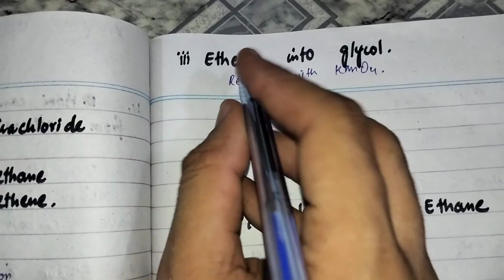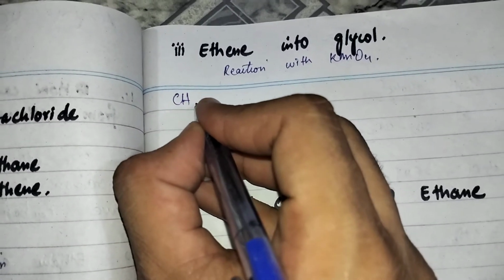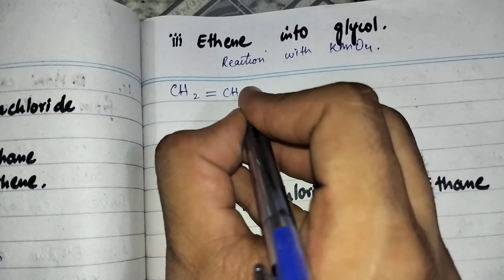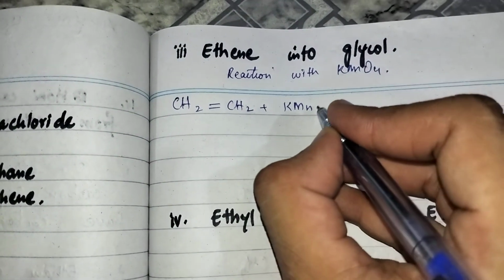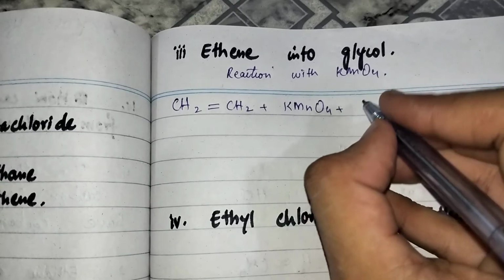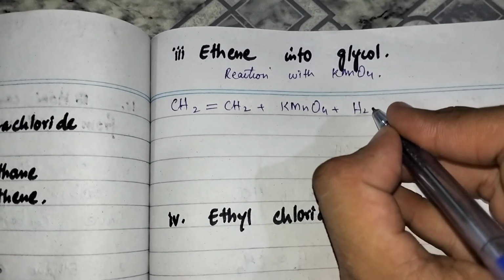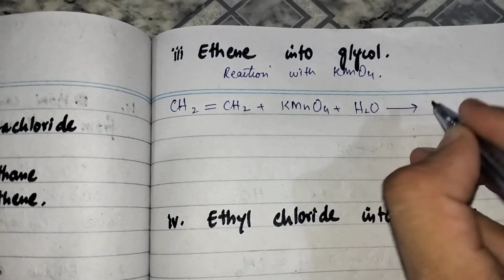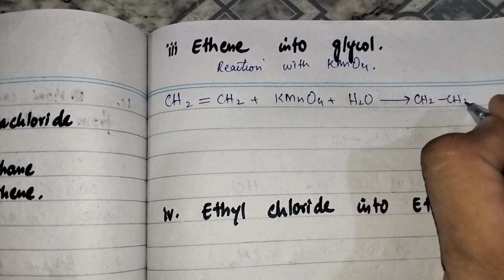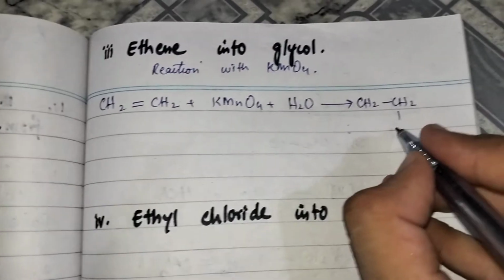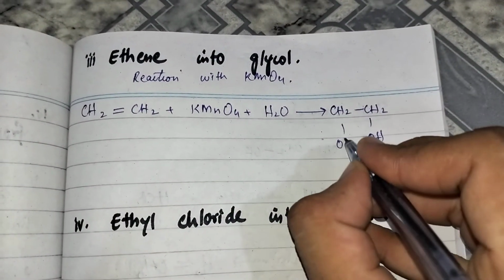So when ethene, CH2 double bond CH2, reacts with KMnO4 solution in the presence of water molecule, it will convert into glycol. Glycol is CH2 single bond CH2 and both carbons have an OH group, hydroxyl group.